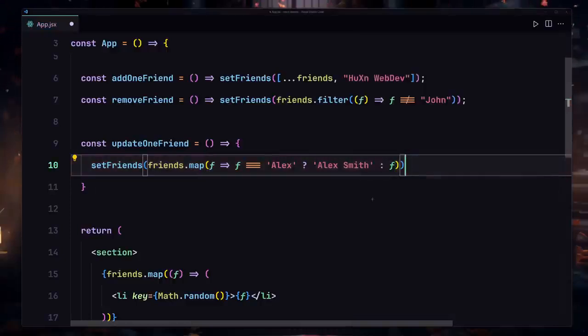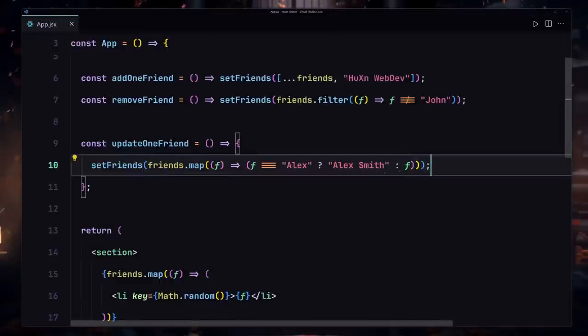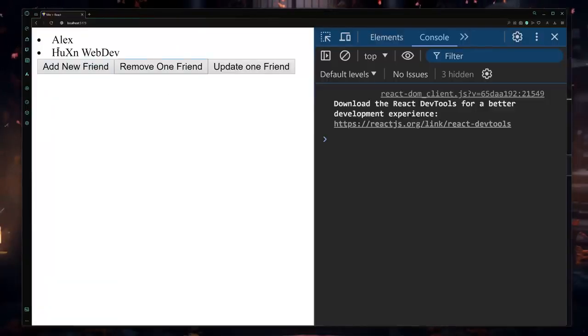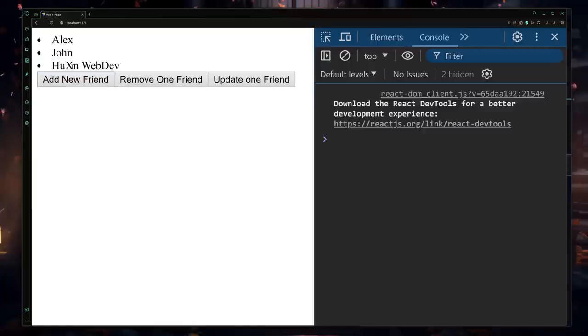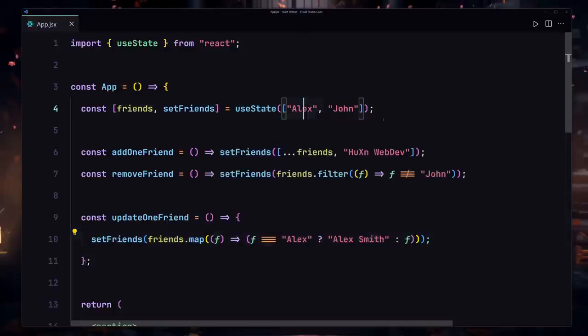Okay, so here we are using a ternary operator: if our friend is equal to Alex, we just want to change his name to Alex Smith. But if that's not the case, we just want to return all of the overall friends. Okay, so now I'm going to save my file, and here you can see we have Alex, and we also have Hussein web dev. So if I just refresh there, add my own self, and now I want you to notice this Alex. If I click on update one friend, it's going to change the name of this Alex to Alex Smith. So this is how we are going to be using useState with an array of content.